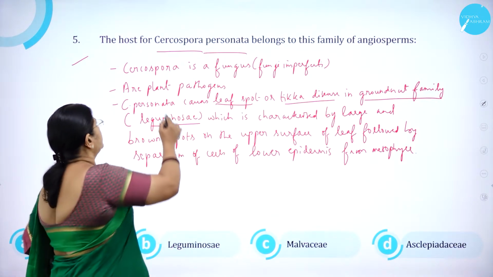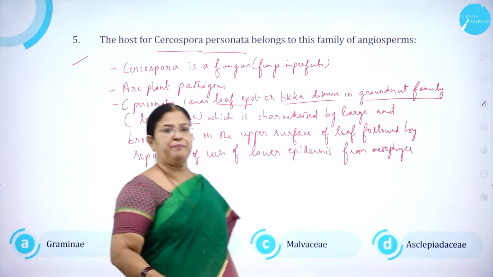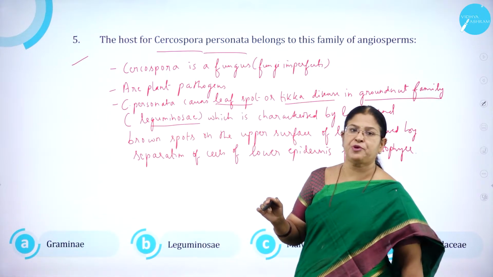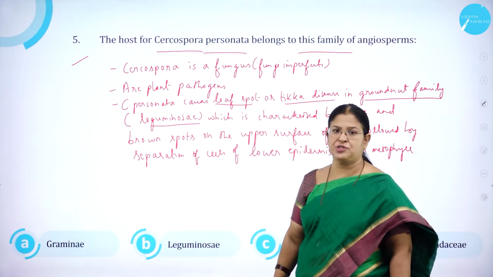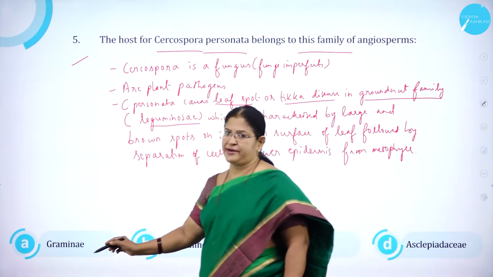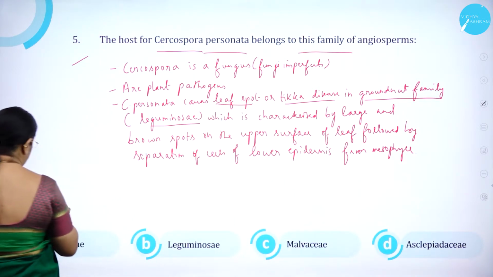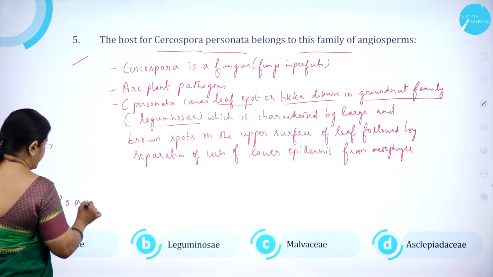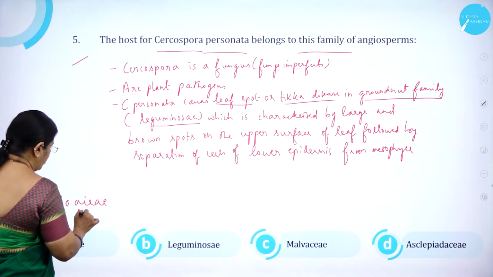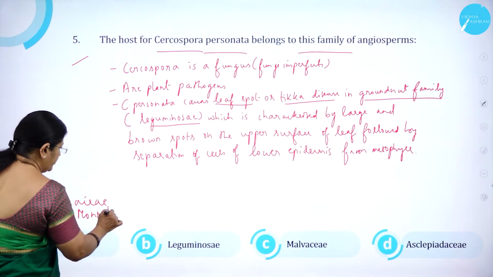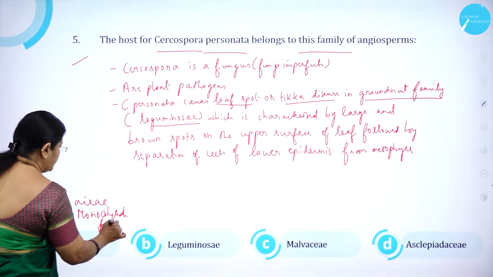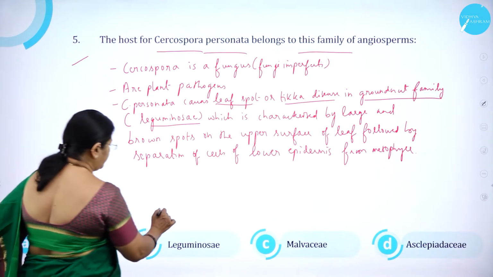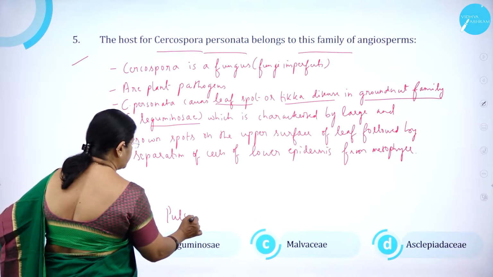So as we know, what are the options? I repeat, the host for Cercospora personata belongs to this family of angiosperms. Option A, Graminae. Graminae, as you know, is also called Poaceae, that is a monocotyledonous family. And Leguminaceae, you know, we use a word called pulses.